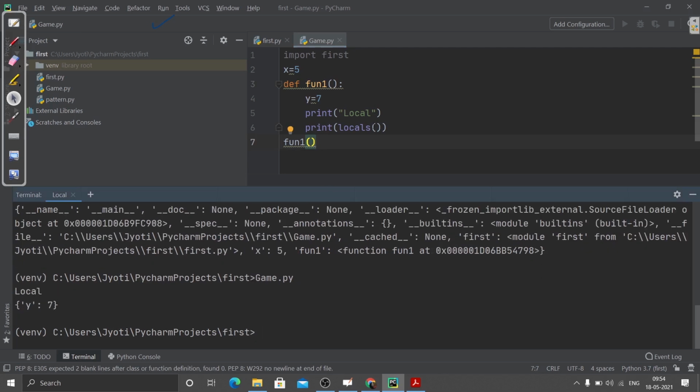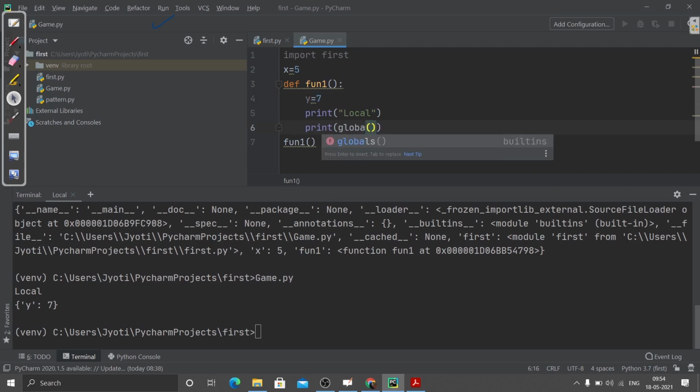You can see "local" is getting printed first, and then inside this locals dictionary we have only one variable, stored in the local namespace. In the dictionary we have y, and the value is 7. Now, in the same position, if we use globals, although we are using it inside this function,